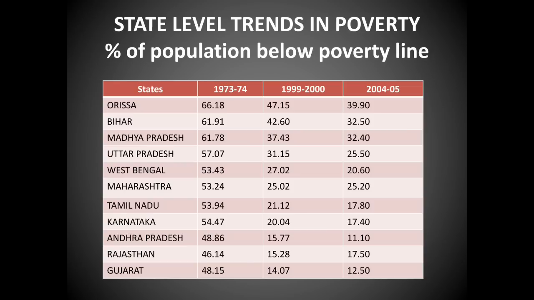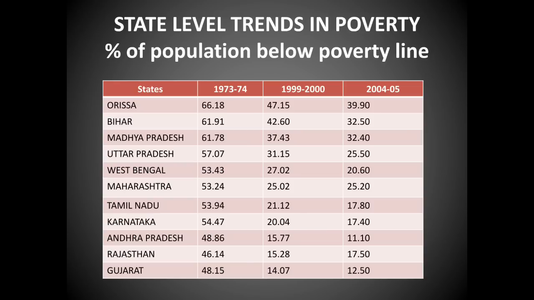Okay, you can see Karnataka. In the year 1973 to 74, it was 54.47%. And in the year 99 to 2000, it reduced to almost half, 20.04%. And then in the year 2004, in just 4 years, it has really improved, 17.40% of the population were below poverty line.